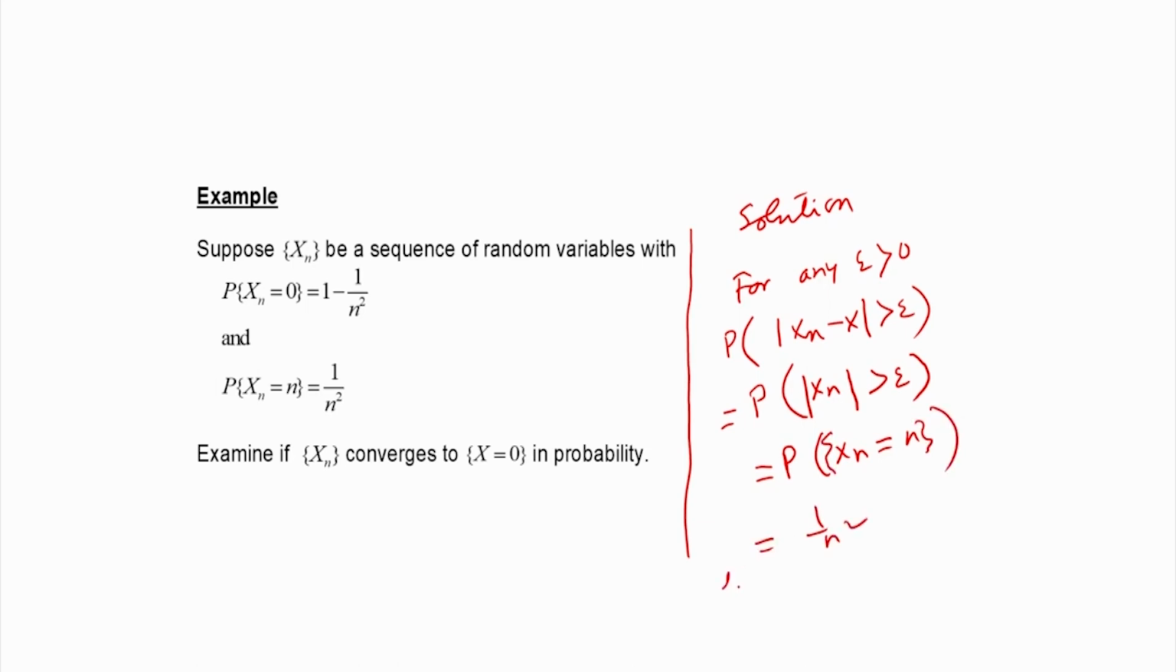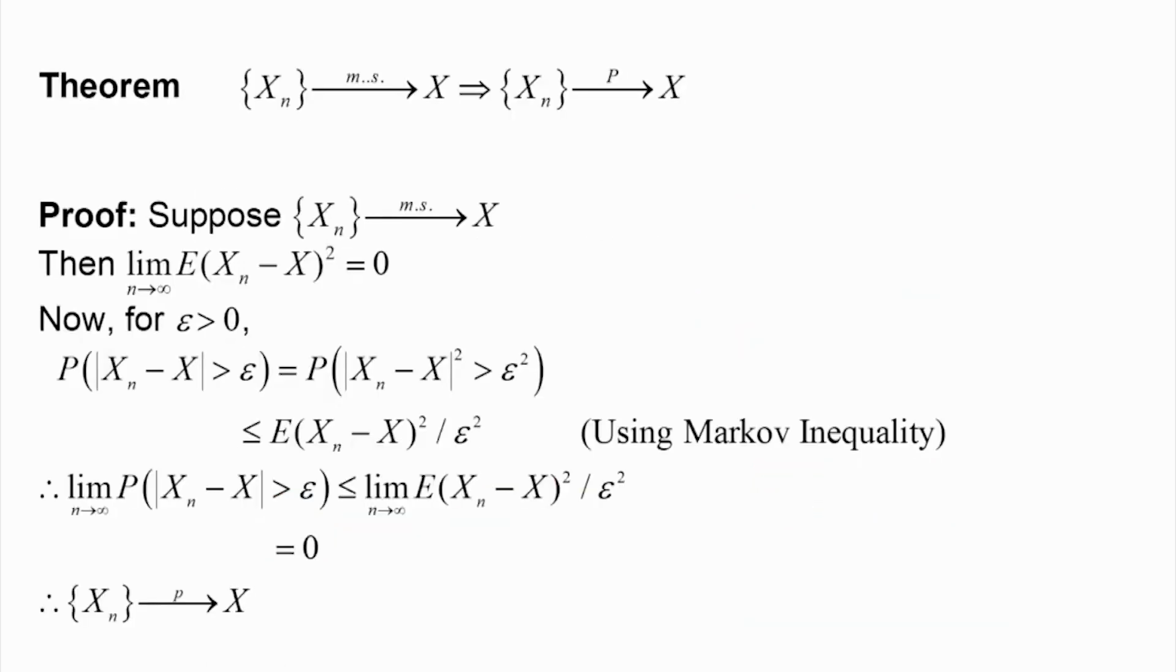Therefore, the limit of this probability sequence, the probability that the absolute value of x n minus x is greater than epsilon, as n tends to infinity, will become 0. Therefore, we say that the x n sequence converges to x equal to 0 in the sense of probability. Now, we will examine the relation between mean square convergence and convergence in probability.